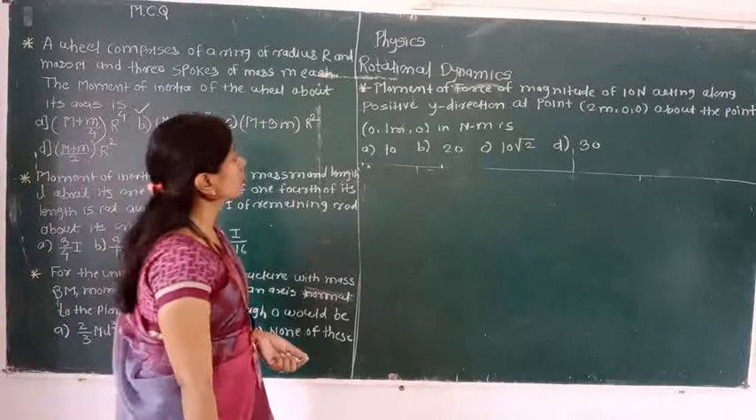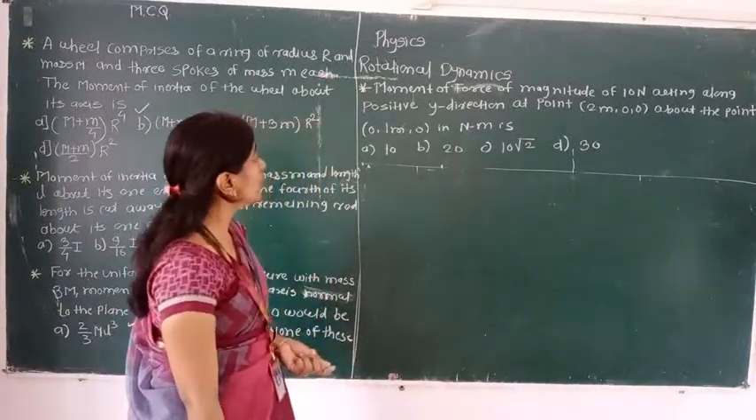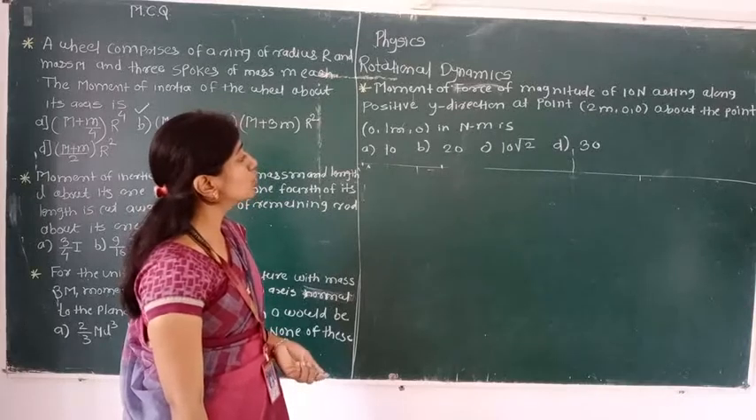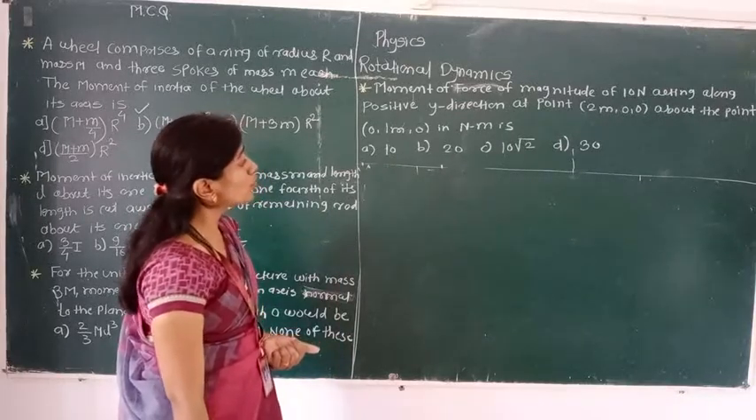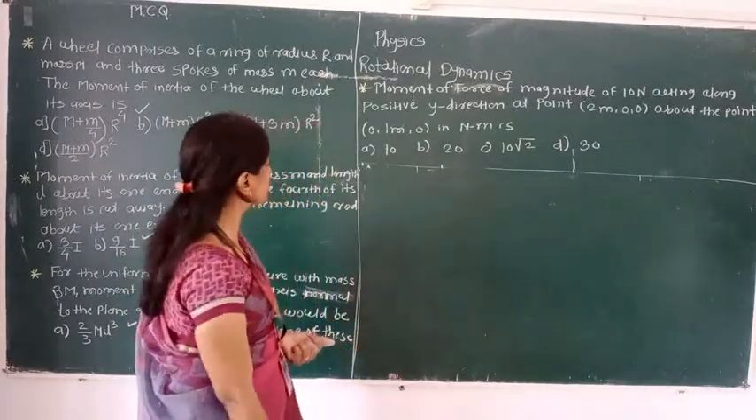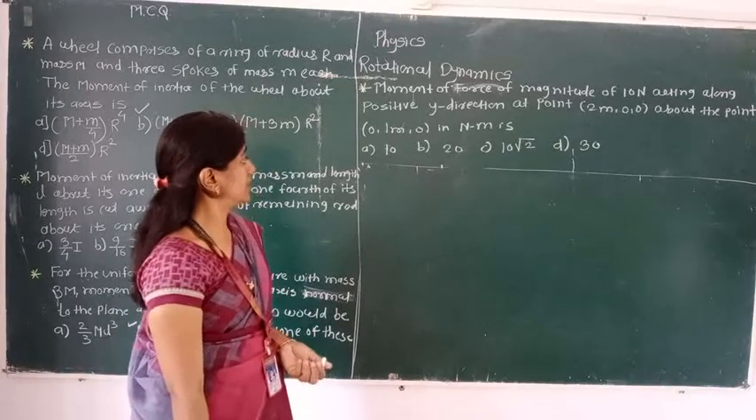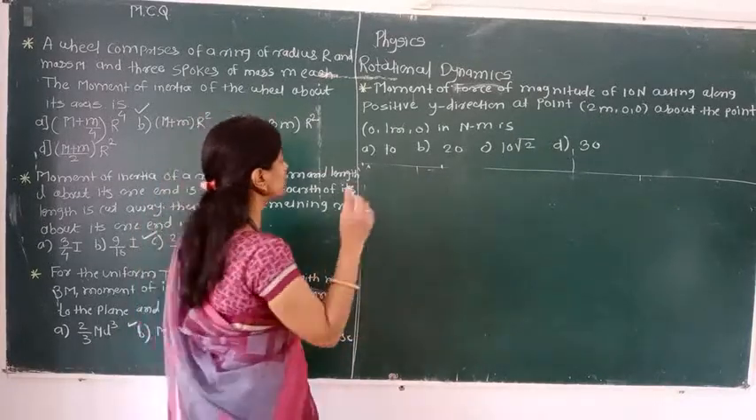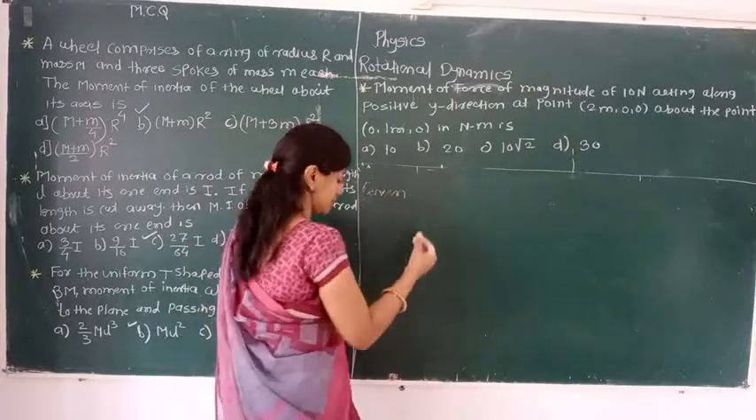See here, moment of force of a magnitude of 10 Newton acting along a positive y direction at a point 2 m, 0, 0 about the point 0, 1 meter, 0 in Newton meter is. That means here we have to find out the moment of force. Let me see whatever is given. Which are the given?